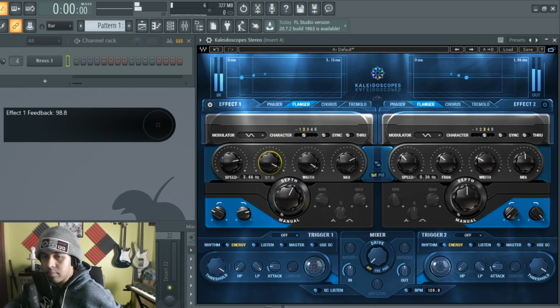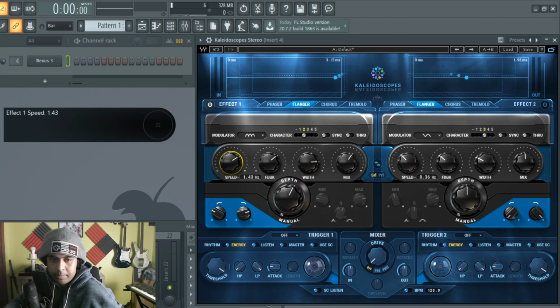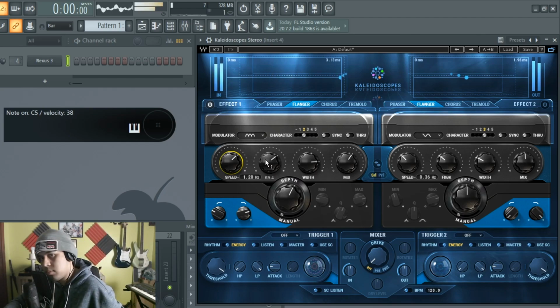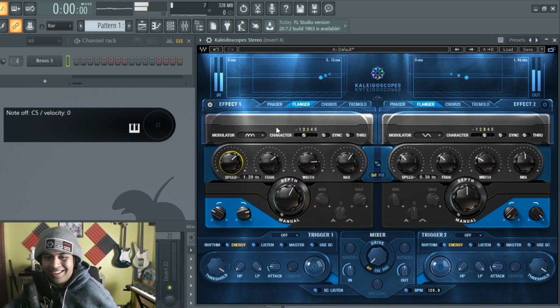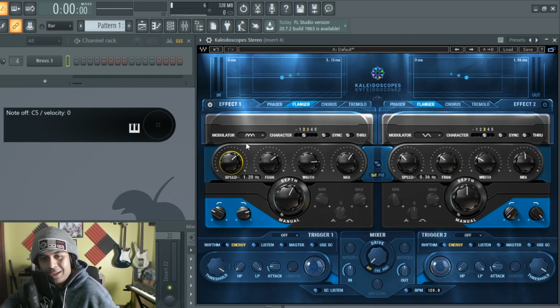Let's get it slowly. Let's do it for the flanger. We got the bouncies. I like that. I like that. Sounds like a wow, wow, wow, wow, wow, wow. Like a little wheel, wheel. Chorus.